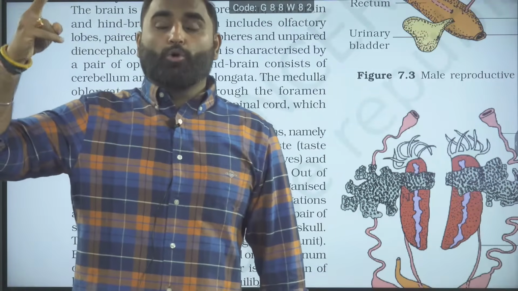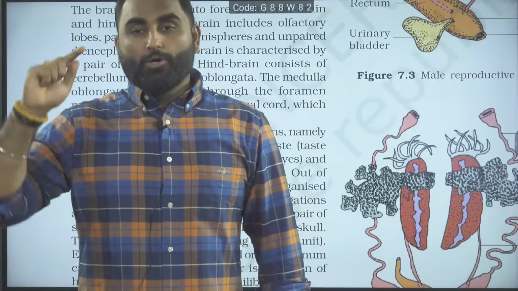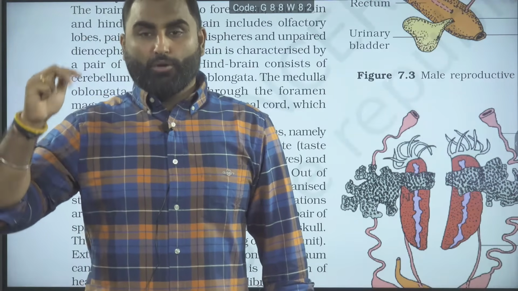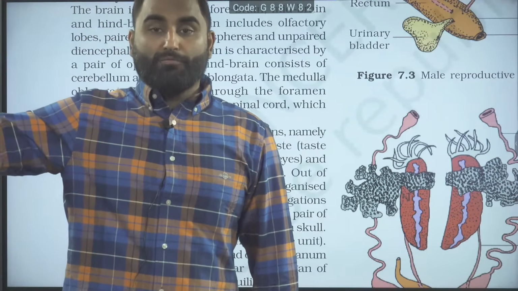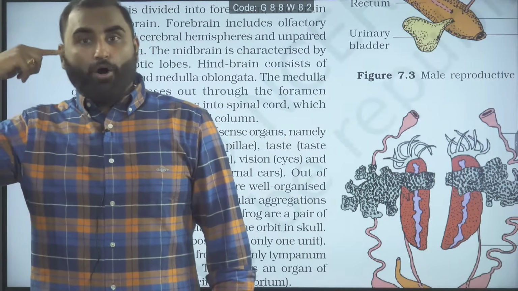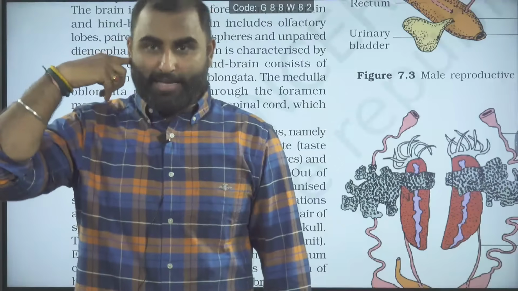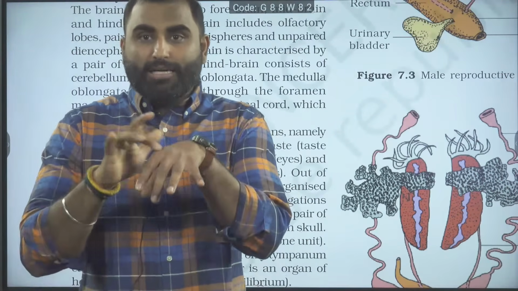Our upper 2 lobes are optic lobes. The lower 2 lobes are actually the auditory lobes. Superior colliculi in humans are for visual inputs and visual reflex. The lower 2 colliculi, the inferior colliculi, are responsible for auditory inputs and auditory reflex. The midbrain is also responsible for tactile inputs, touch input.